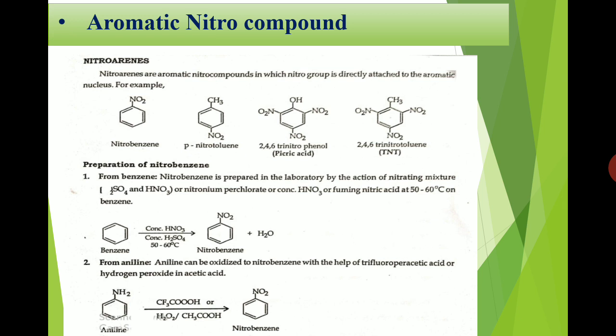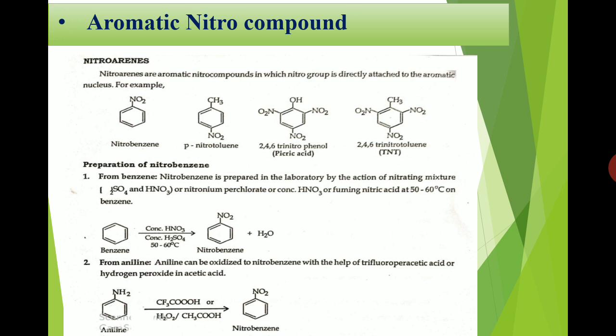Okay, now we will see the preparation of nitrobenzene. So here we will see two different methods. Number one, method from benzene. So let's see the reaction. This benzene when treated with the nitrating mixture, that is a combination of concentrated nitric acid and concentrated sulfuric acid, and temperature is maintained around 50 to 60 degrees centigrade, we get nitrobenzene.